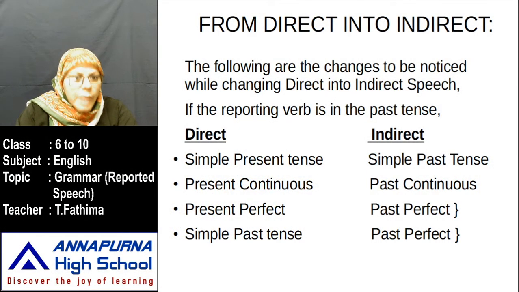Just as you see the sentence, you must be ready to identify which sentence is direct and which sentence is indirect. How do you identify? If the sentence has punctuation marks, commas and inverted commas, an exclamatory mark or question mark, whatever it may be, and it is divided into two parts, with a comma near the reporting verb, such sentences are called direct speech.